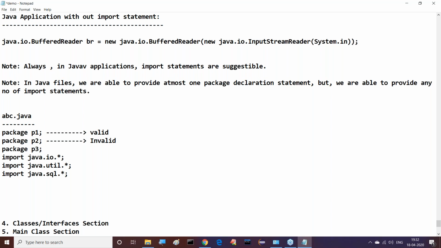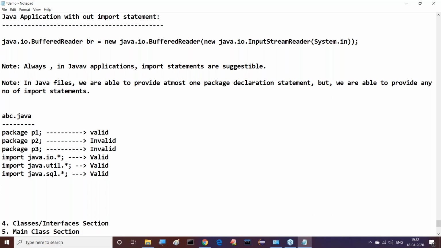Invalid. Package P3, valid or invalid? Invalid. Now tell me, import java.io.*. Valid or invalid? Yes, valid. Import java.util.*. Valid or invalid? Valid. Import java.sql.*. Yes, valid.